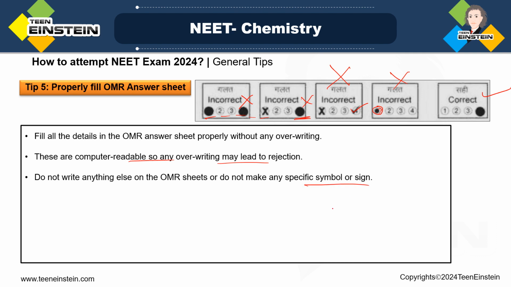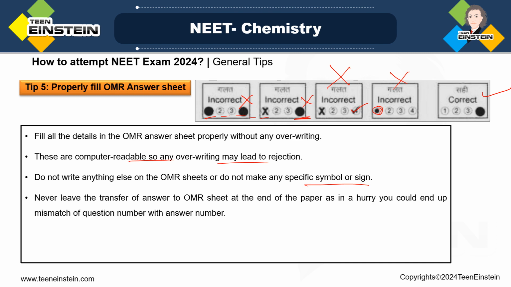Do not make any specific symbol or sign anywhere except these 1, 2, 3, 4 options. If you are doing it in some other space, that is obviously not right. And also, if you think you have made some mistake, do not scratch the paper. Okay, that also will lead to rejection.